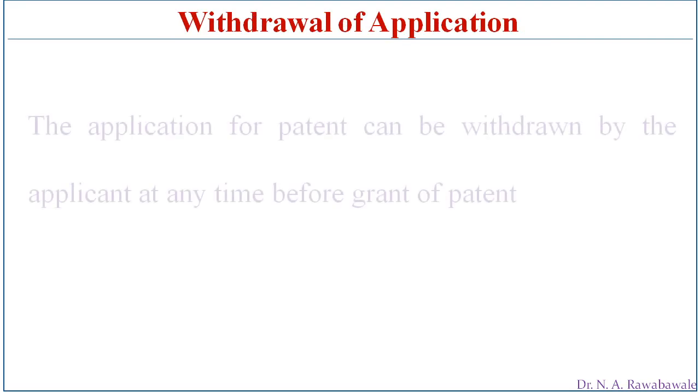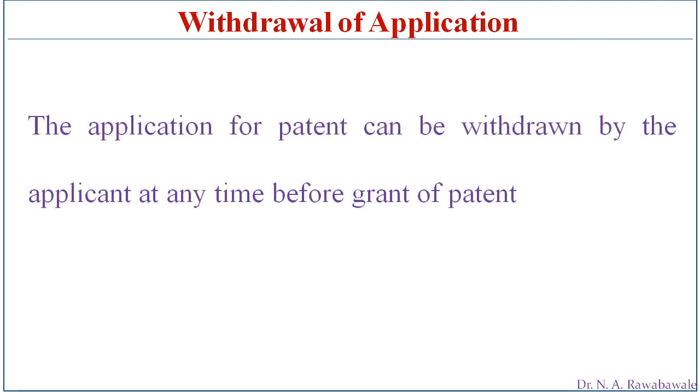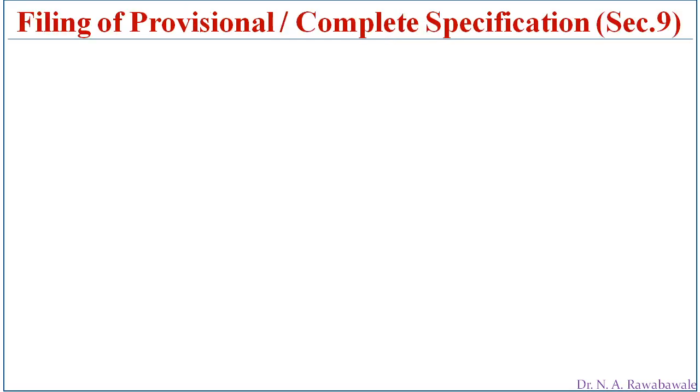Withdrawal of application. If the inventor wants to withdraw his application for patent, he can withdraw it at any time before the grant of patent. Once the patent is granted, he cannot withdraw his application for patent. So before or prior to the grant of patent, the applicant can withdraw his application for patent.